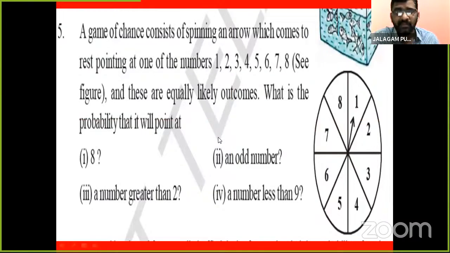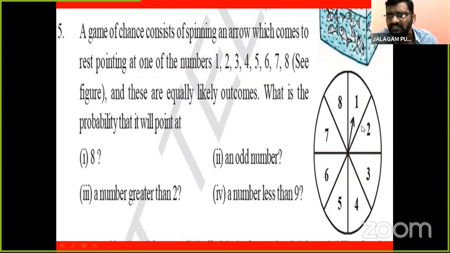See, children, here another problem is there. Fifth one is there. Listen carefully. A game of chance consists of spinning an arrow which comes to rest pointing at one of the numbers 1, 2, 3, 4, 5, 6, 7, 8. See the figure. This is the spinner. Do you know about it?